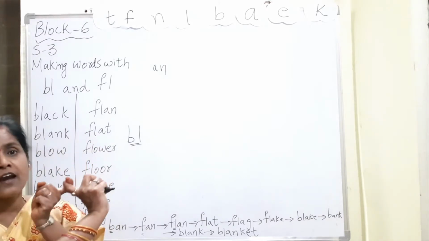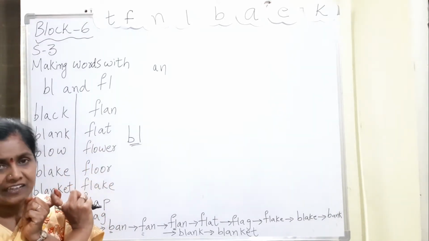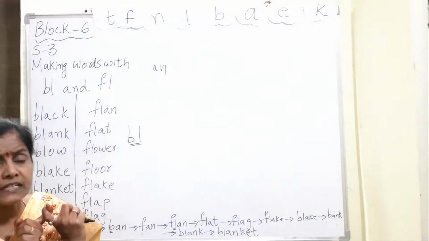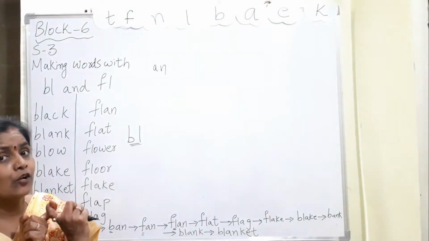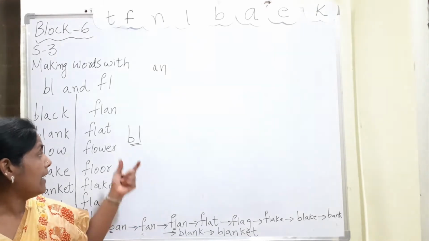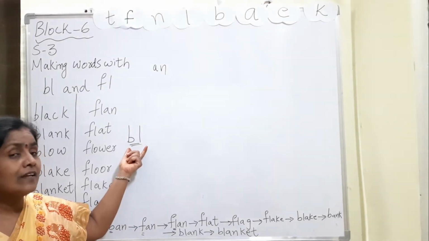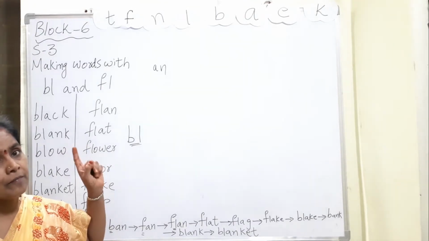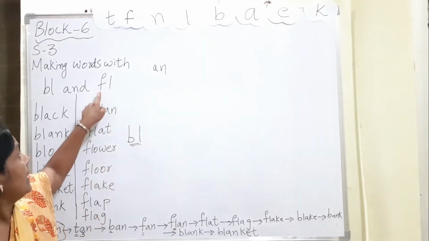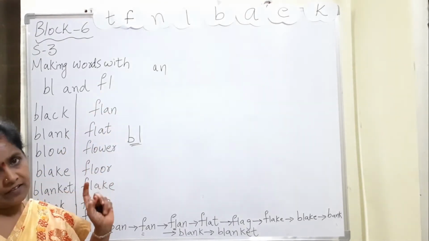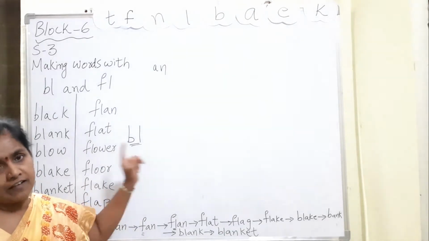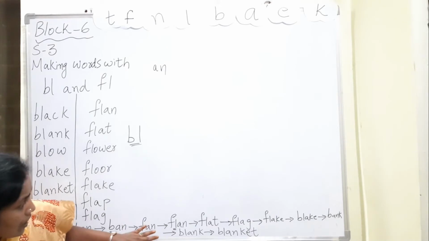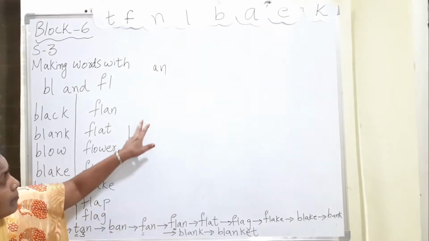Together when we pronounce it, as we have already learnt in the earlier exercises, they are called blends. How does this sound come? Bl. B plus L, bl. And F plus L, fl. Bl, fl.